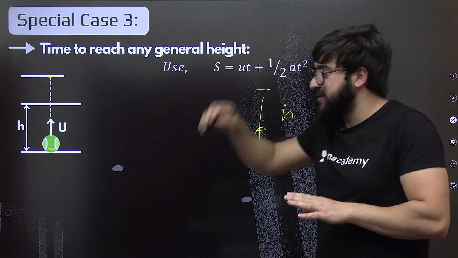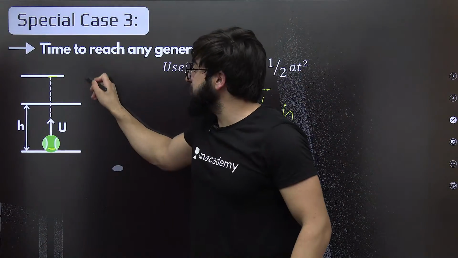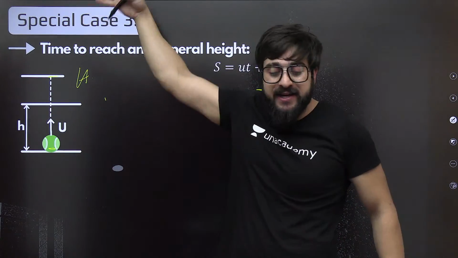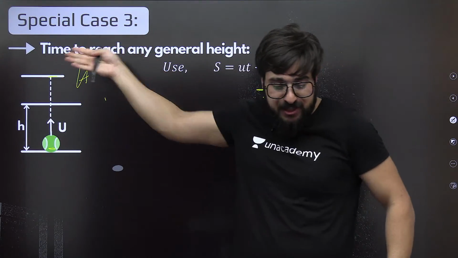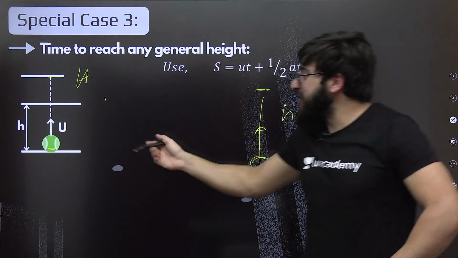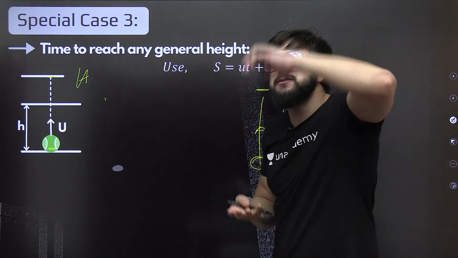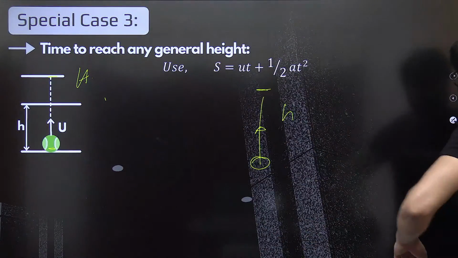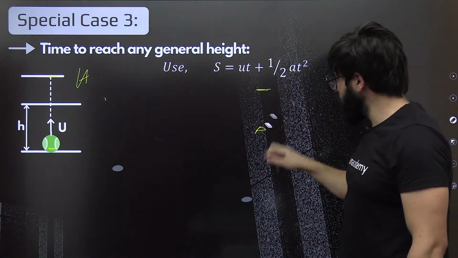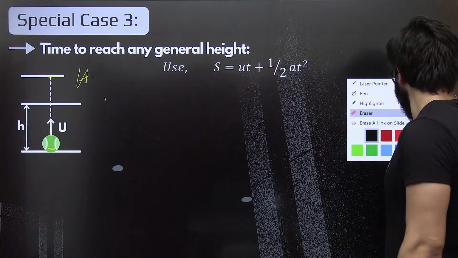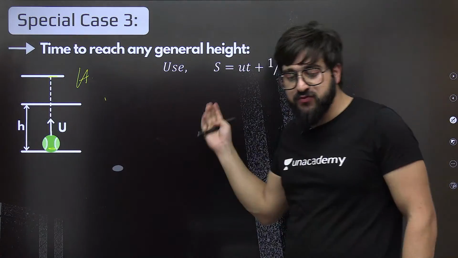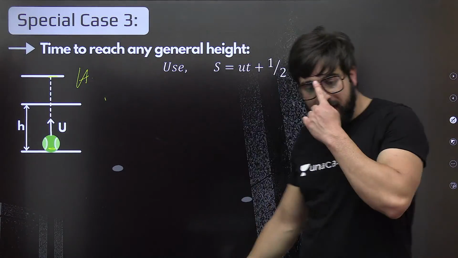How much time will it take till this general height, not h max, because till h max and till half of h max we already calculated. Now I'm saying till any general height, from this point to this point, calculate the expression for that. Use this formula once again and you will understand.